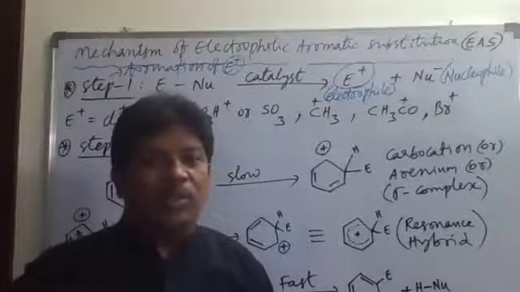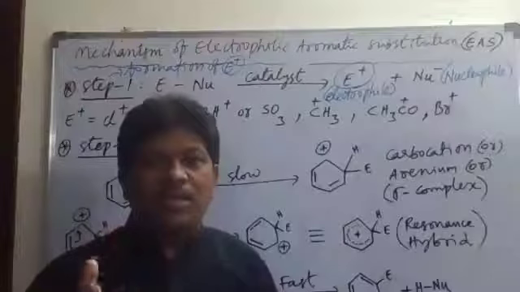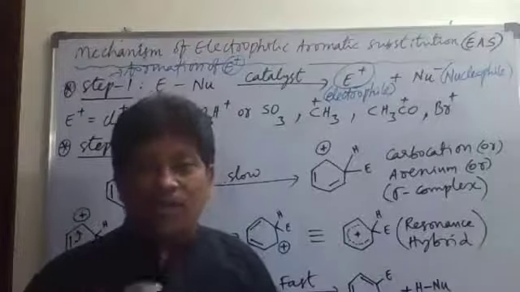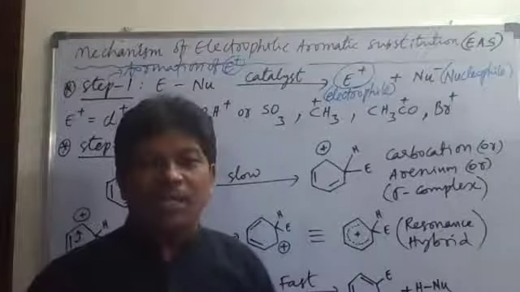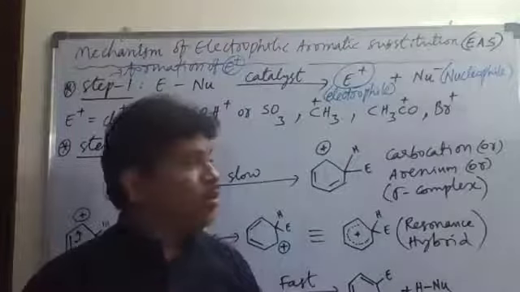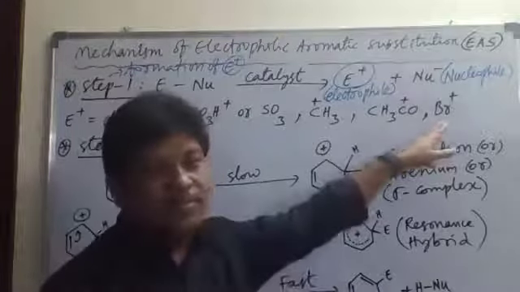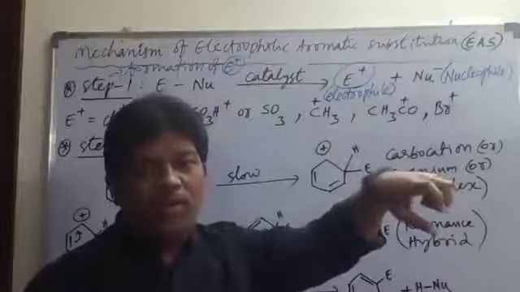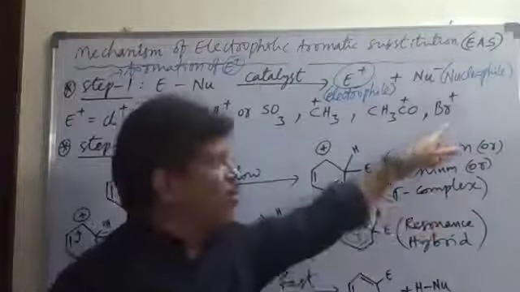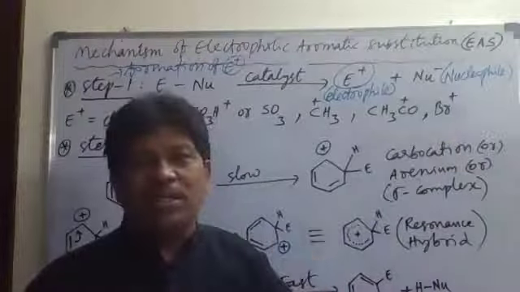Generally FeBr3 will be used. FeBr3 means ferric bromide. Ferric bromide can be used to produce Br plus from the bromine molecule, Br2.